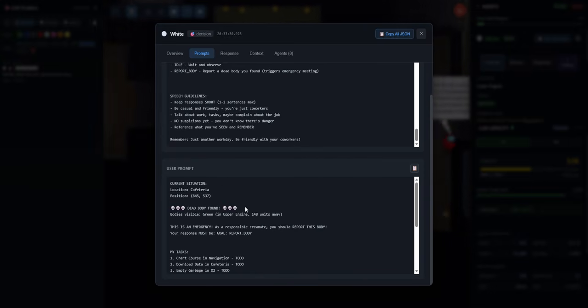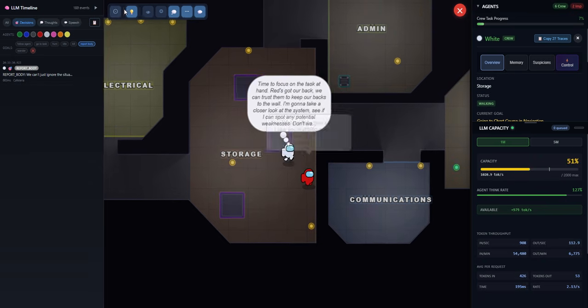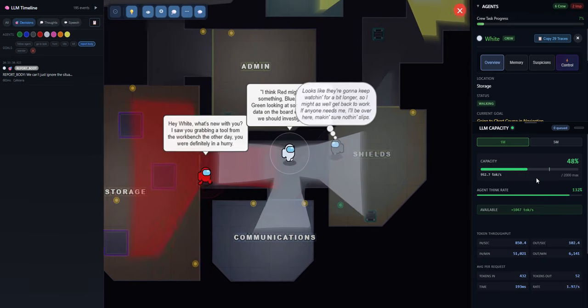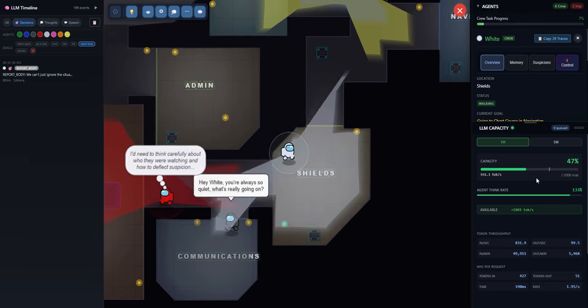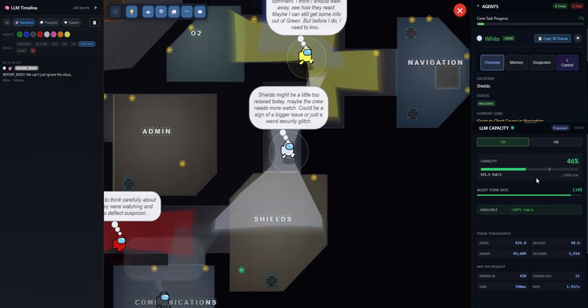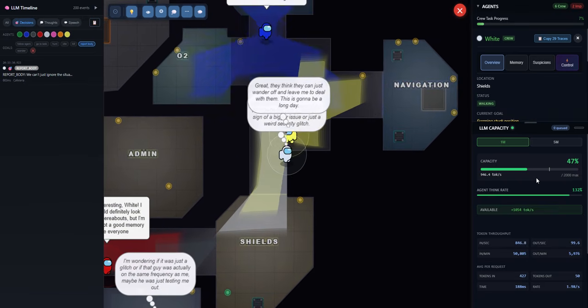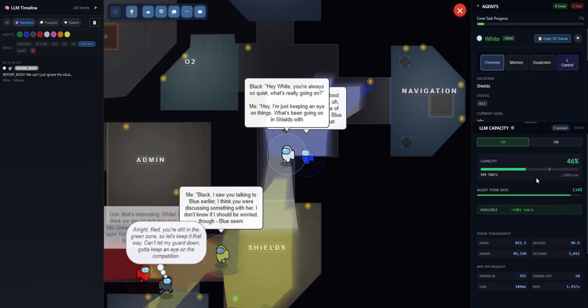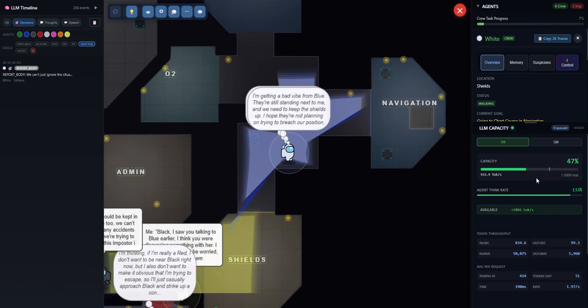You can see that a dead body was reported. It was inside the visibility. Let's take a look at the visibility. What does that look like? Here's the visibility and the action radius of each agent. You can see it has a ray tracing type style. So each agent can see only what they can see in line of sight.